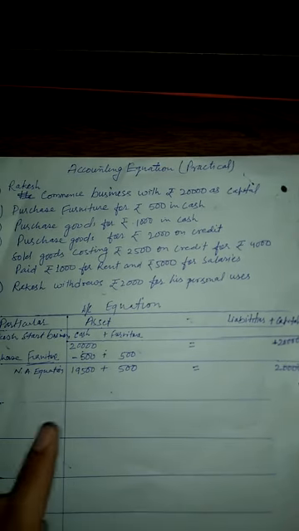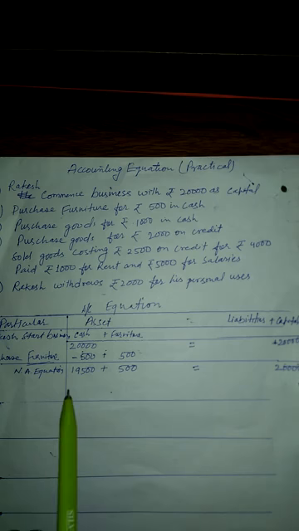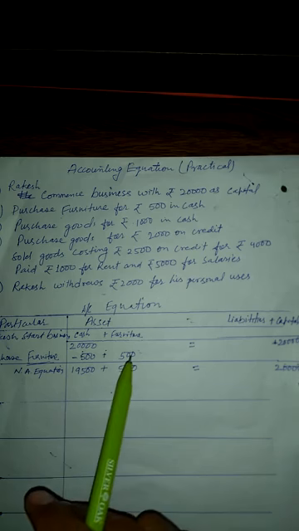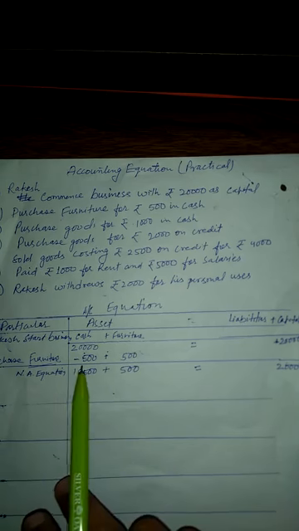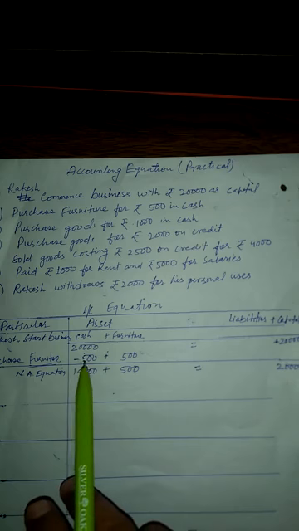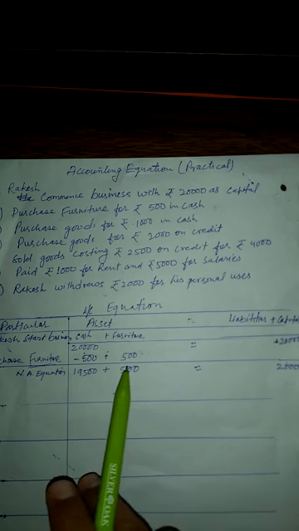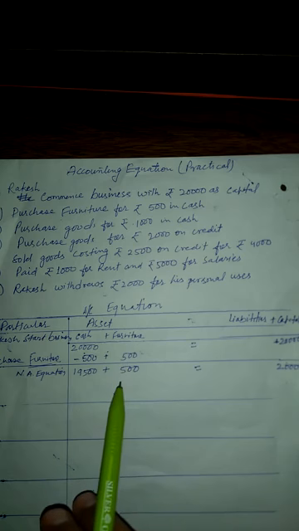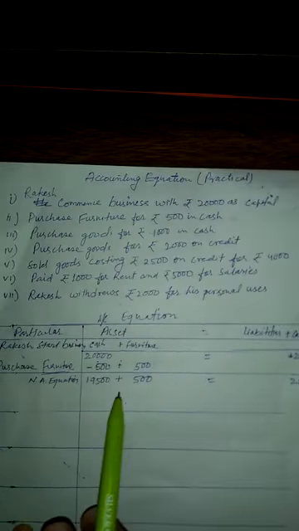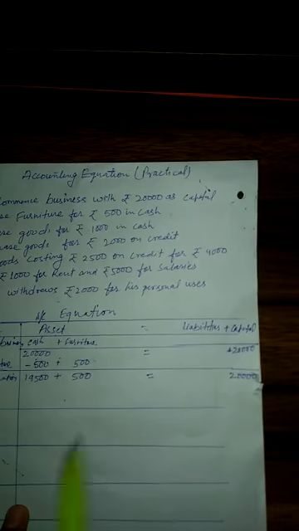See, in this second part, he is purchasing furniture by paying rupees 500 cash. So cash will be reduced by rupees 500. Remaining cash, what is left? This is 19,500, and the furniture costing rupees 500 is added. So total amount is 20,000 and capital remains the same. So there is no effect by purchasing furniture on capital or liabilities.